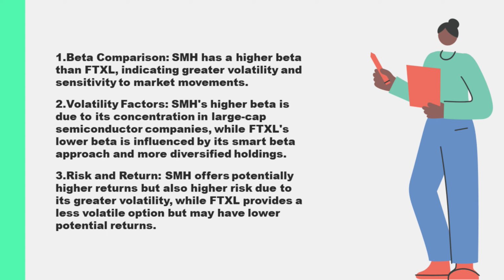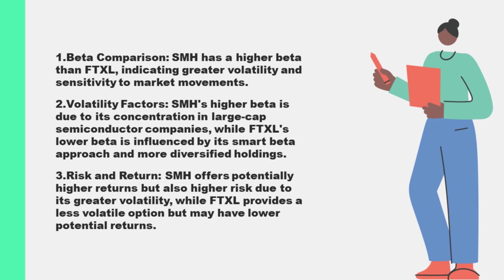FTXL, on the other hand, typically has a lower beta than SMH, often around 1 to 1.2. While still indicating higher volatility compared to the market as a whole, FTXL's beta is generally lower than SMH's. This slightly lower beta is a result of FTXL's smart beta approach, which takes into account factors like volatility, value, and growth when selecting and weighting its holdings.